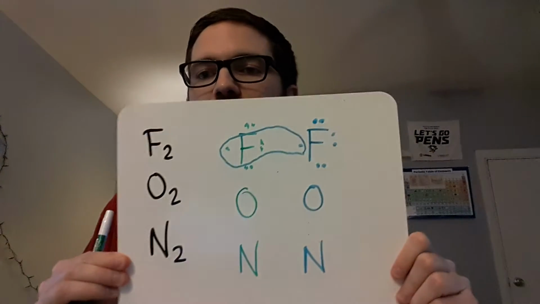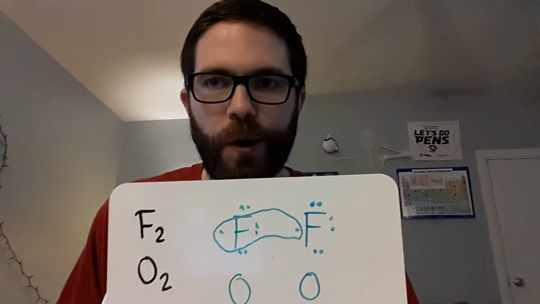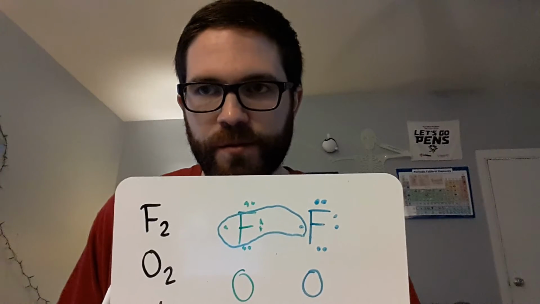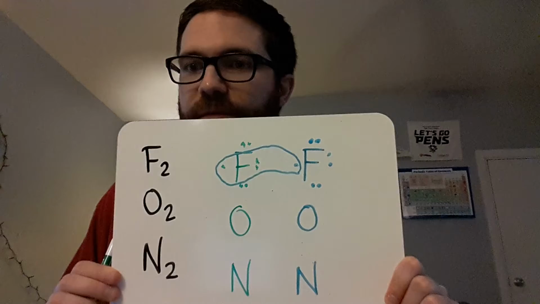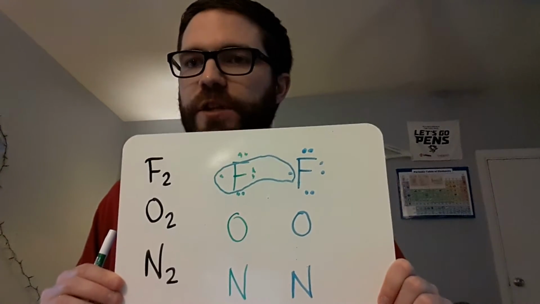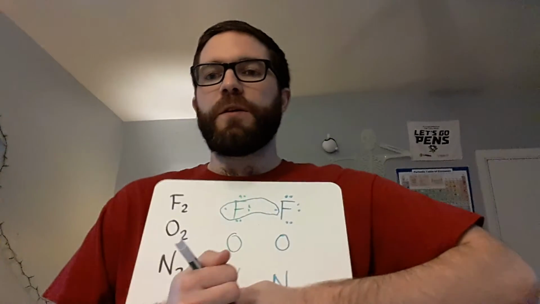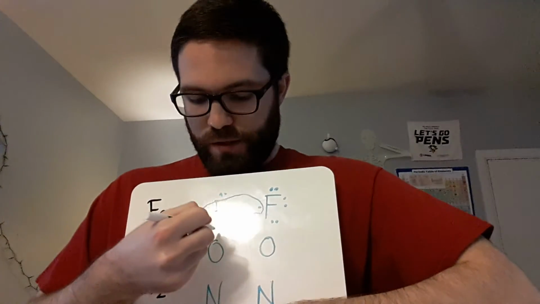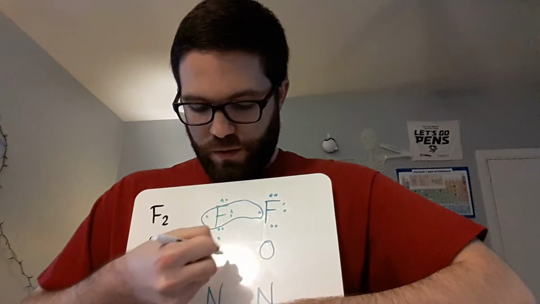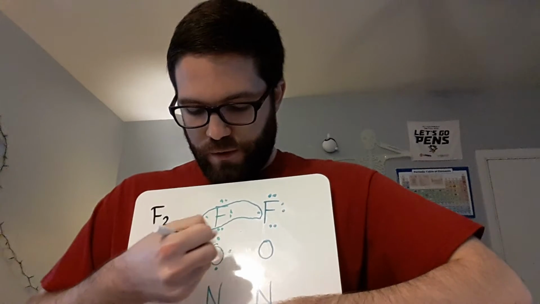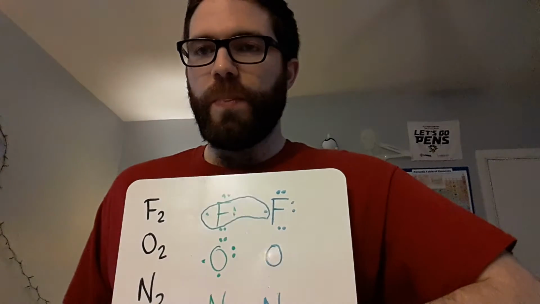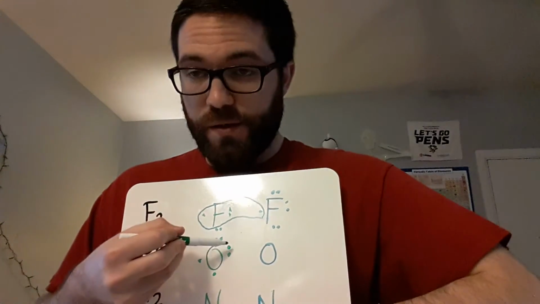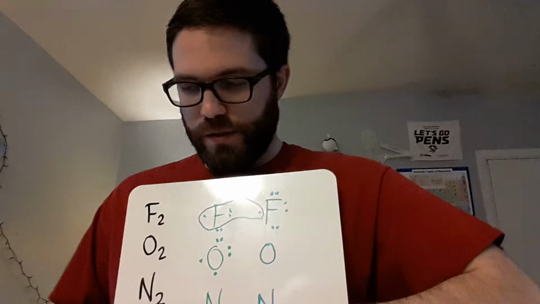All right. Second one, we have O2, right? We just looked at the periodic table. O was in column 6, or 16, or 6A, whatever you want to call it. So it's going to have 6 valence electrons. So have a sheet of paper out, be doing this with me, right? We're going to put 6 valence electrons around oxygen. So 1, 2, 3, 4, 5, 6. Okay, so again, 2 lone pairs and 2 unpaired electrons.